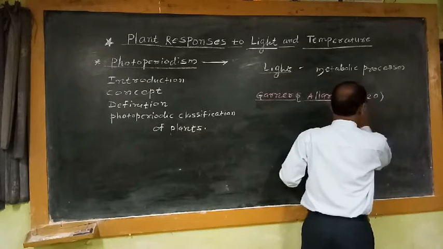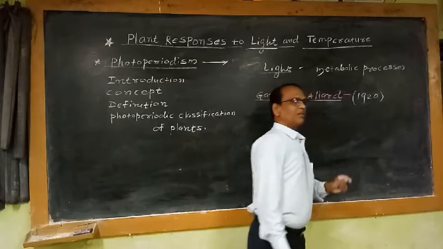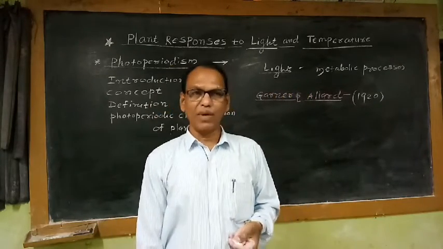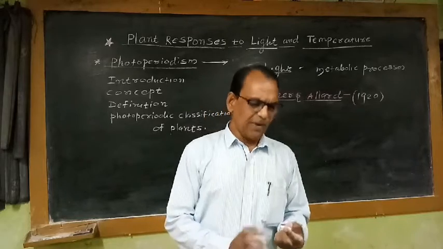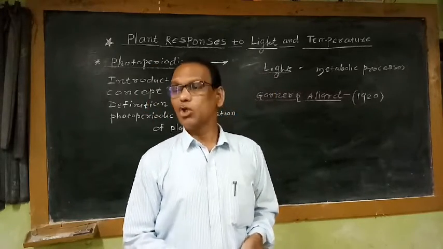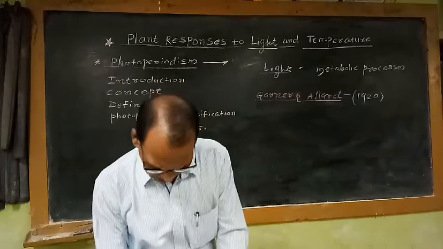They were studying which factor is responsible for initiation of flowering in flowering plants.